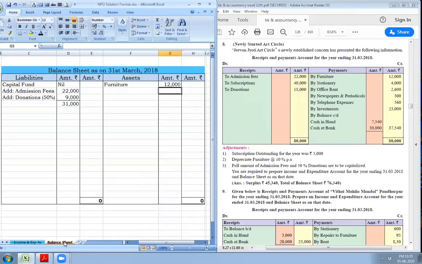Next is investment. Balance sheet, asset side. Amount rupees 23,000. And closing balances of cash and bank. Asset side, cash in hand rupees 7,540. Cash at bank amount rupees 30,000. So total is 37,540.